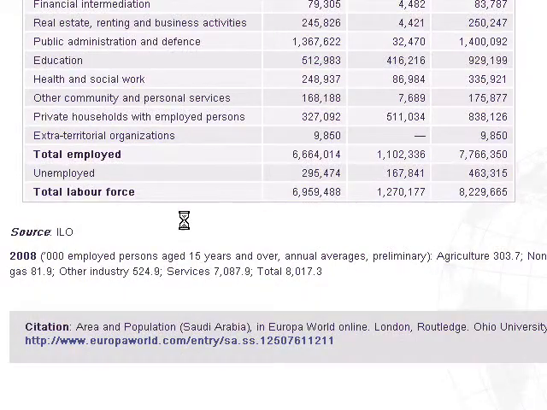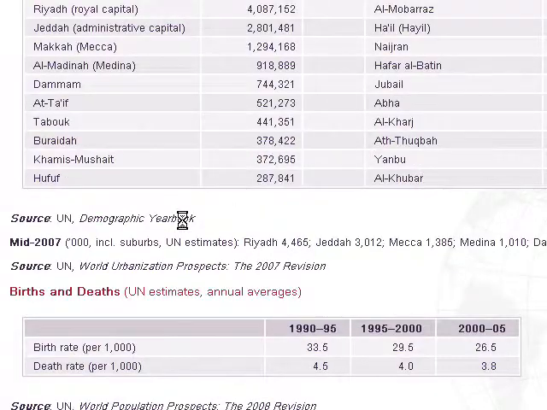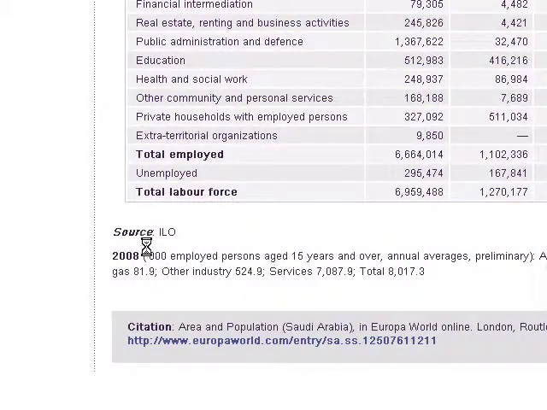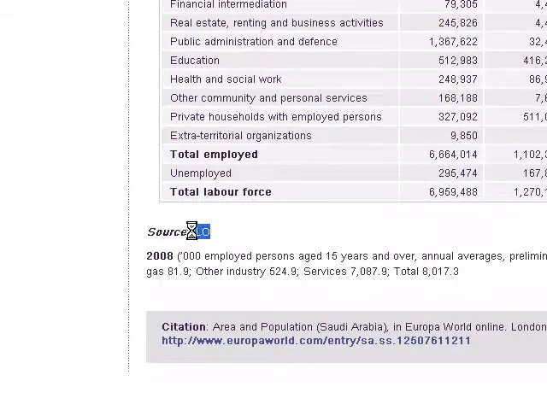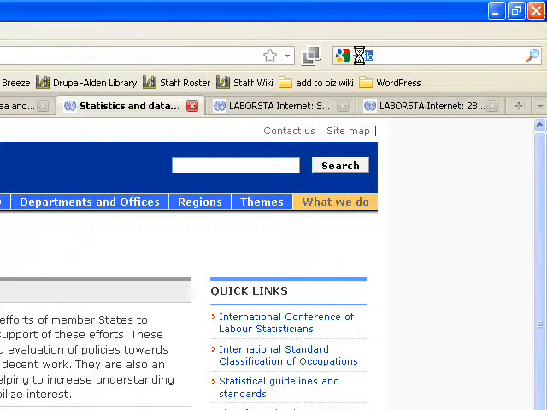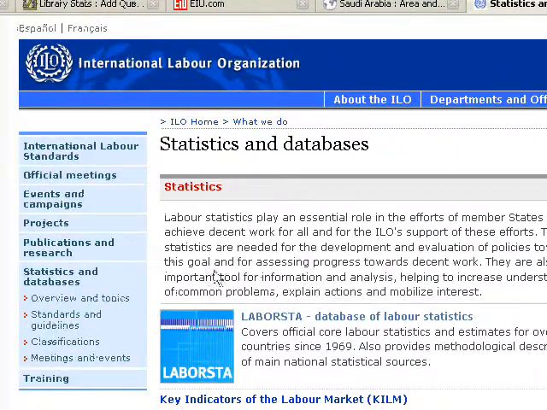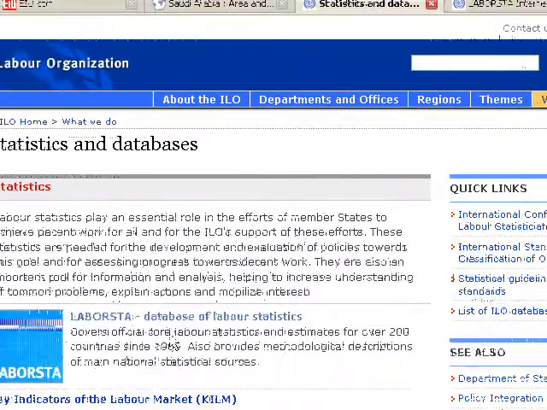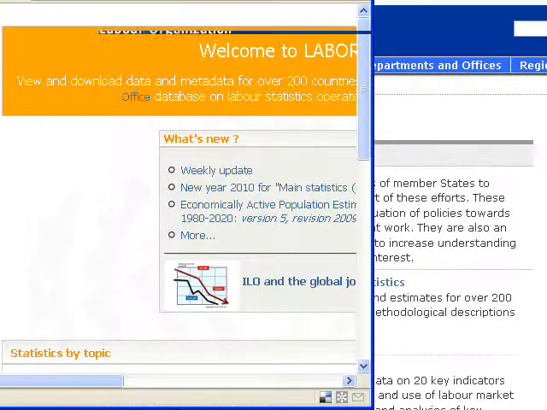Now that gives you basic data, and also other information about the population, that sort of thing. What I also did is I said, oh, that's kind of nice, they have the source down here, ILO. So I went up here and just Googled ILO and came to this page, International Labor Organization, and here is a database called LABORISTA, database of labor statistics. So I open that up, and that gives you a lot of different options to look at.